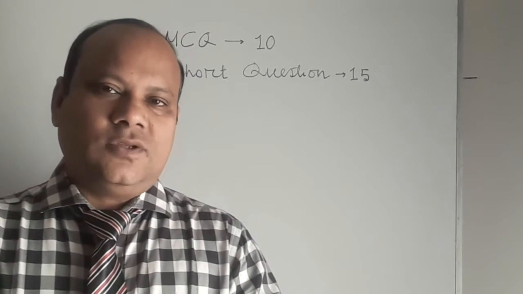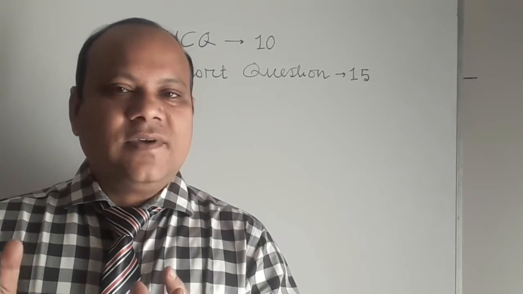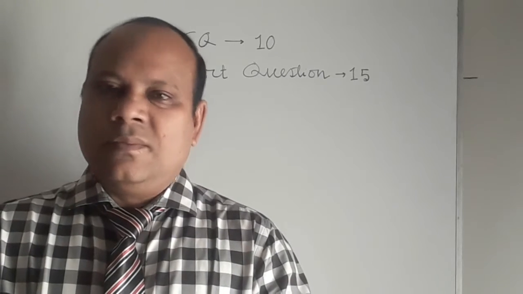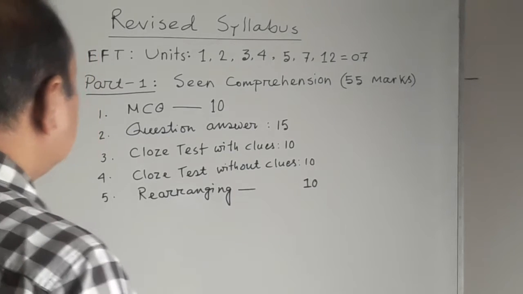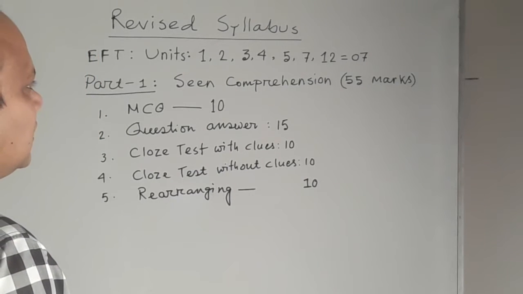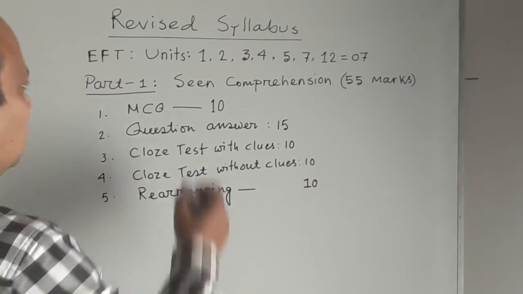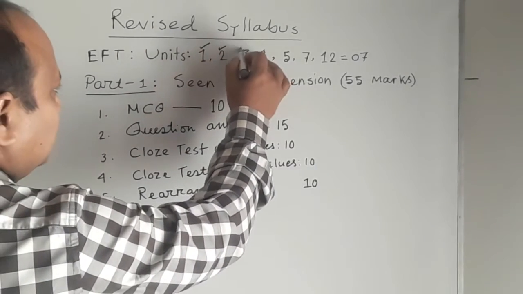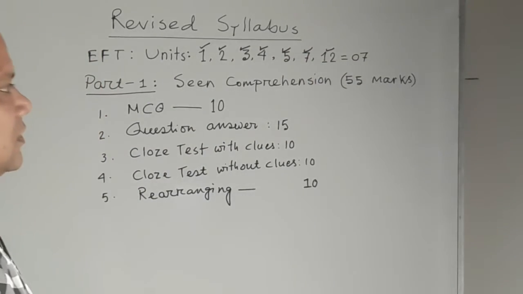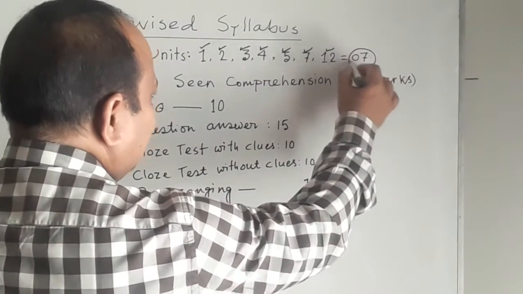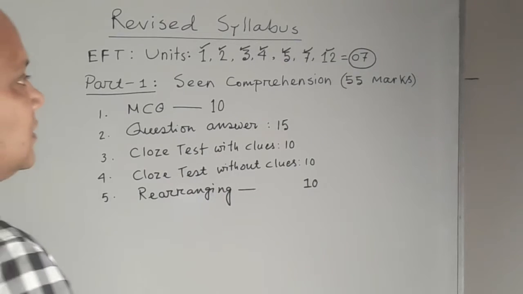My dear students, come to the point, and I think you have already eyed the new syllabuses, that is the revised syllabuses given to you by the board. Let's have a look at the new syllabus. Your EFT contains 15 units, and from 15 units, 7 units have been selected for you: Unit 1, Unit 2, Unit 3, Unit 4, Unit 5 and Unit 7, and at the same time Unit 12. In total, 7 units have been selected for you, and 8 units have been discarded.